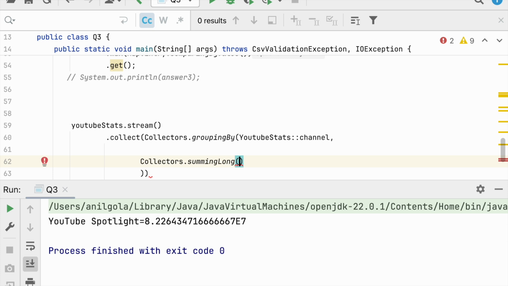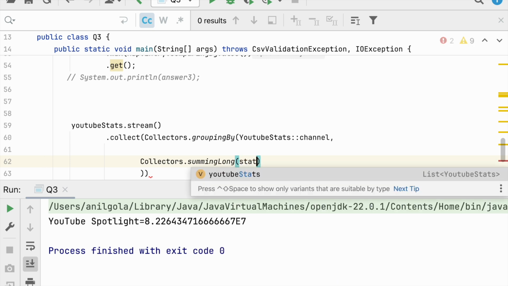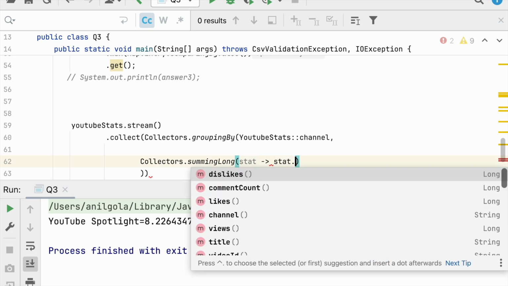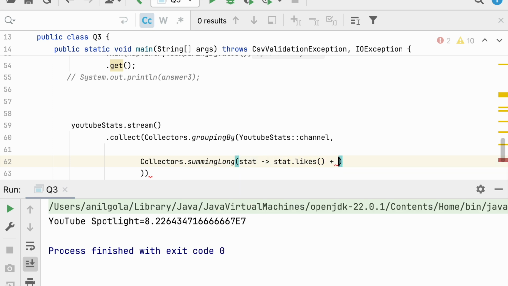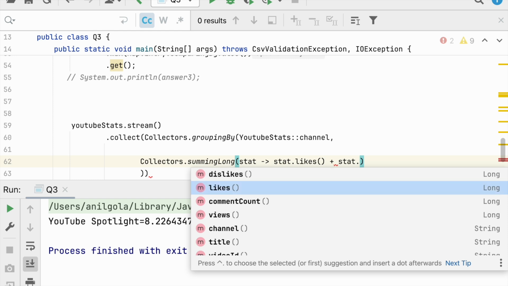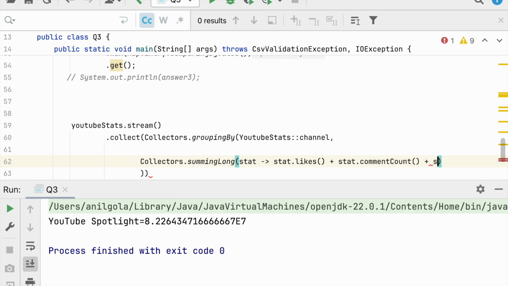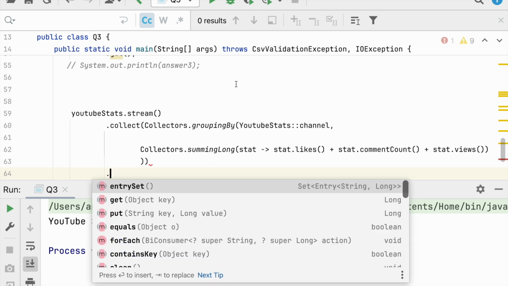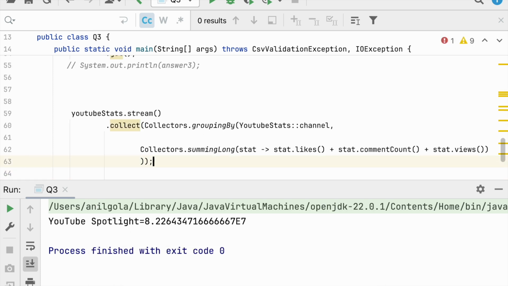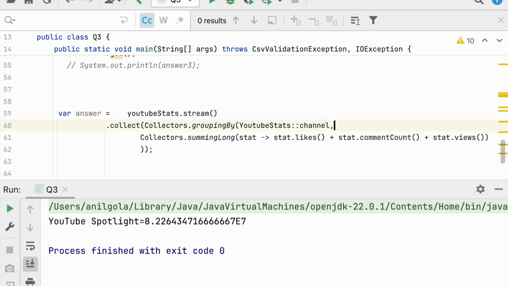I need to pass a lambda because I need to write some logic here: stat.likes plus stat.commentCount plus stat.views. And again the same thing, I have a var answer. I will show how var helps me because I don't want to change the data type of the variable again and again.